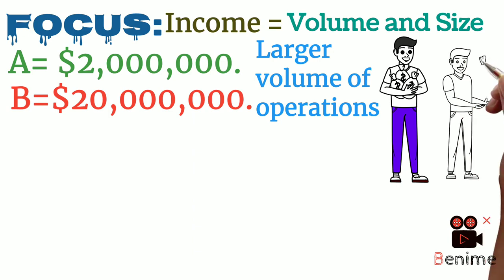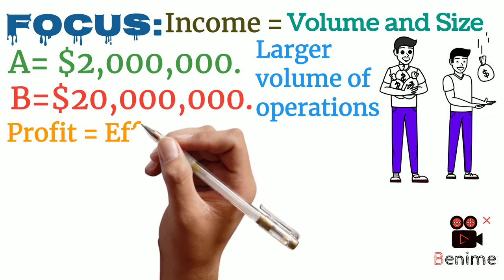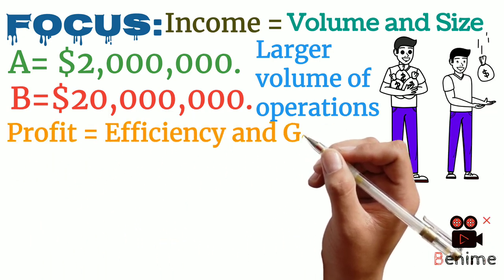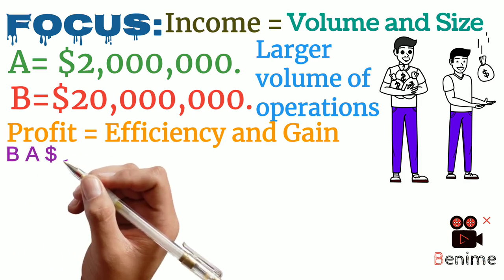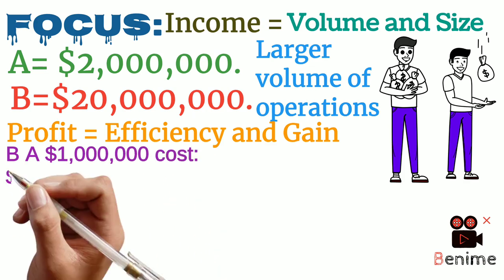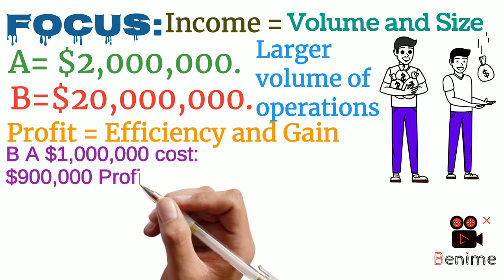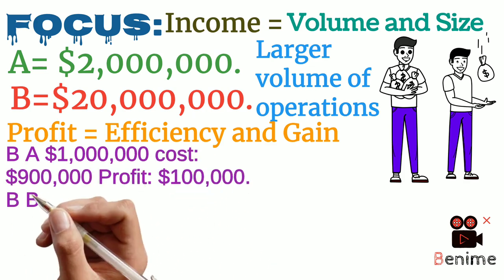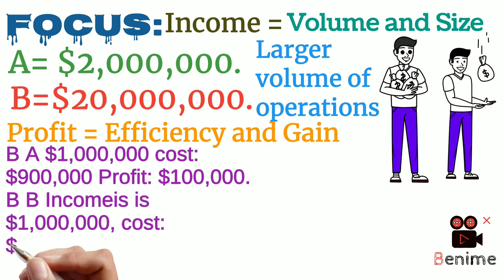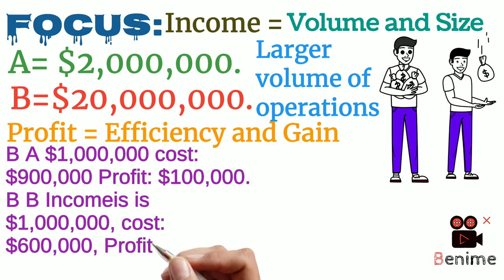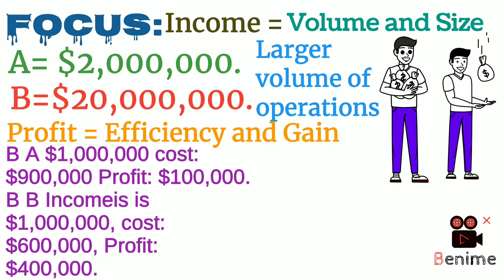Meanwhile, profit measures efficiency and profitability. For instance, two businesses generate the same income but incur different costs. Business A income is $1 million, expenses, $900,000, profit, $100,000. Business B income is $1 million, expenses, $600,000, profit, $400,000.